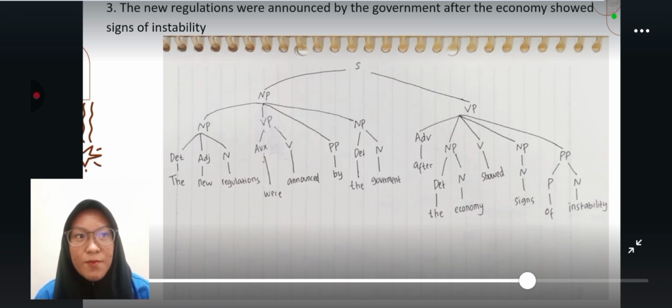For the adverb, we have after, noun phrase broken down into determiner and noun. Determiner is the, noun is economy. The verb is showed, and the noun phrase or noun is signs. The prepositional phrase broken down into preposition and noun. The preposition is of, noun is instability.